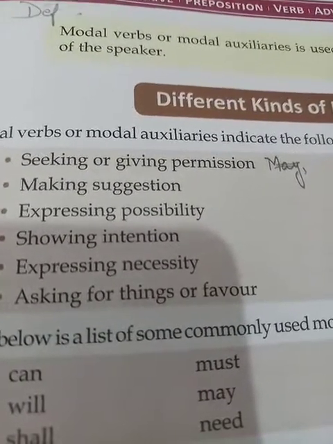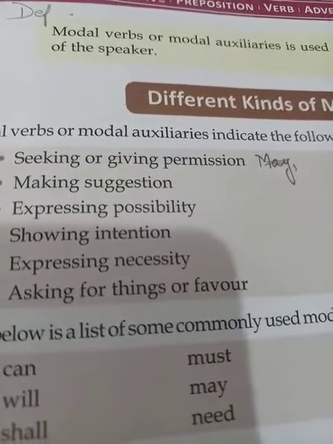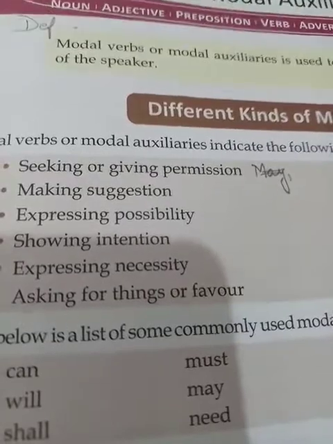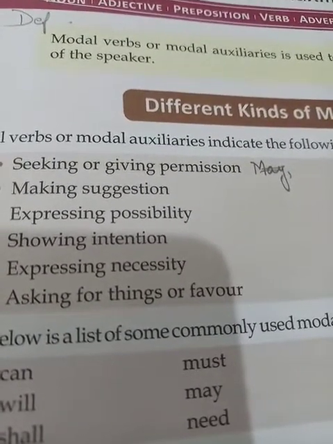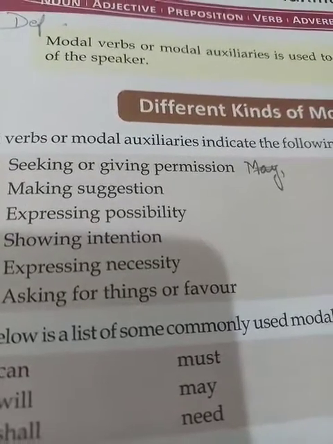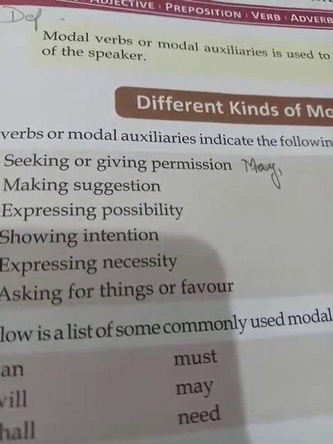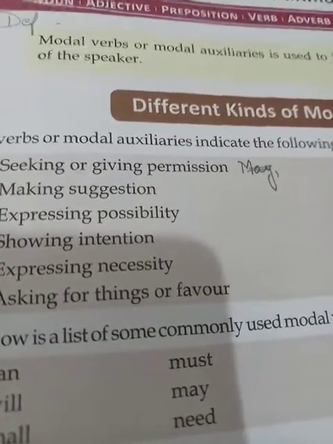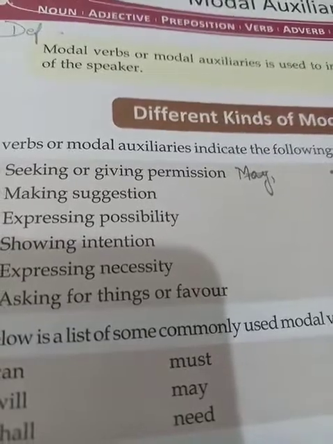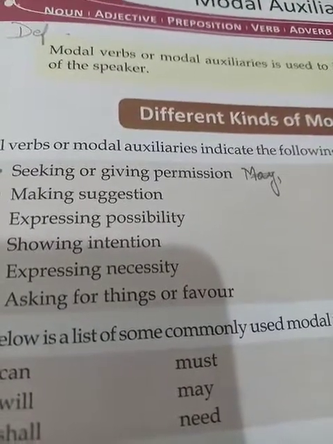For certainty we use will with first person, shall with second person; must is also a modal of certainty. Now possibility is another mood, and it is defined by the modals may, could, might. Probability: might or ought to.